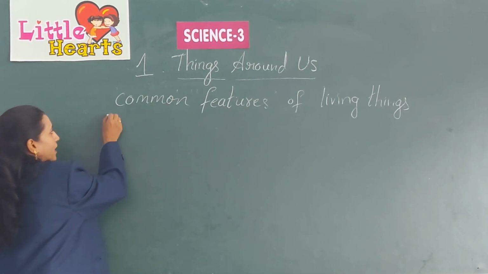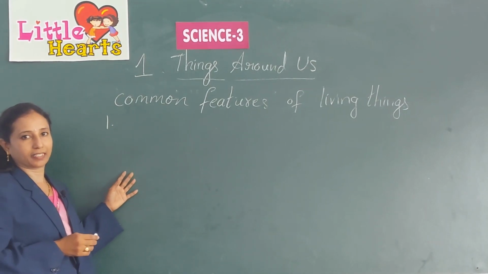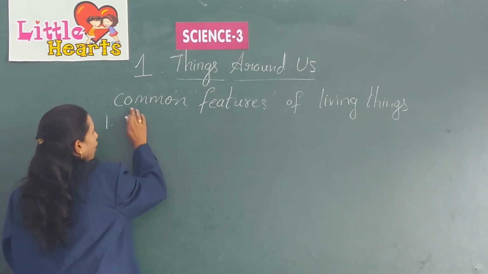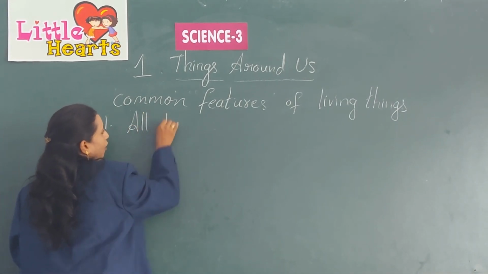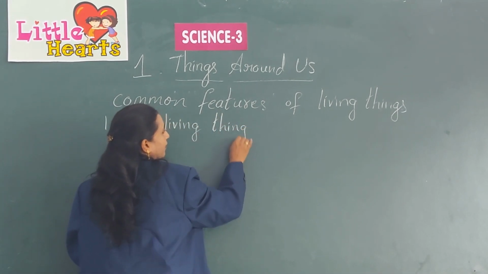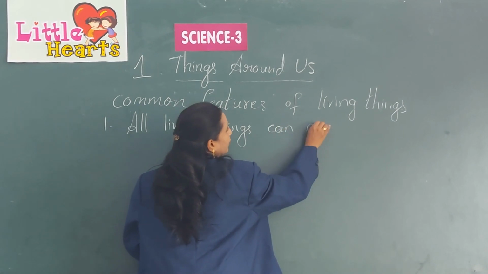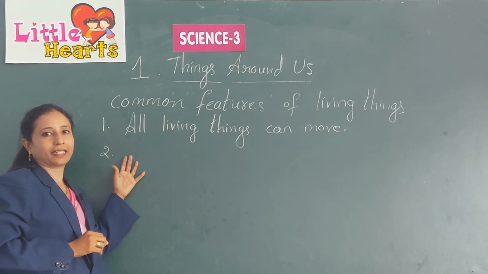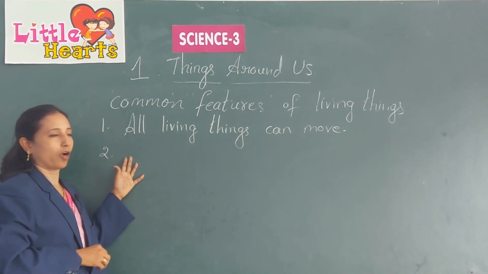So, what are the common features of living things? Living things move. All living things can move. Then all living things need food and water.